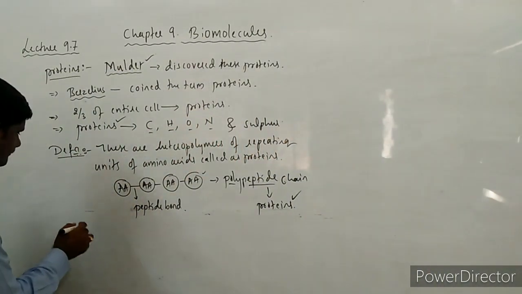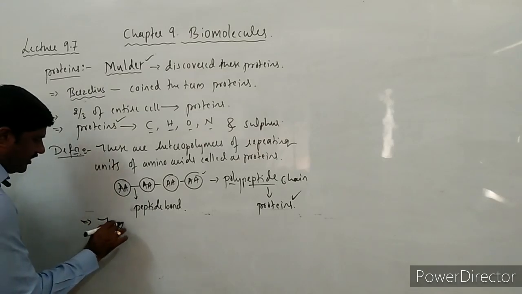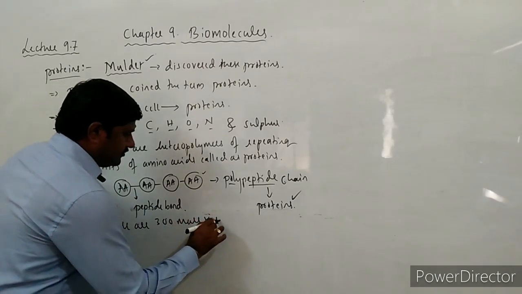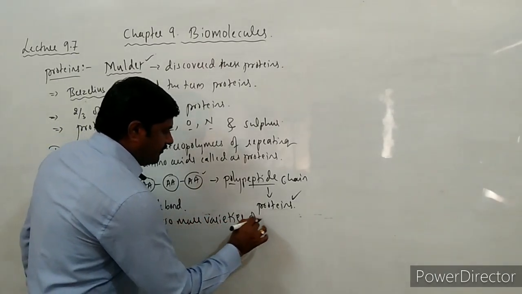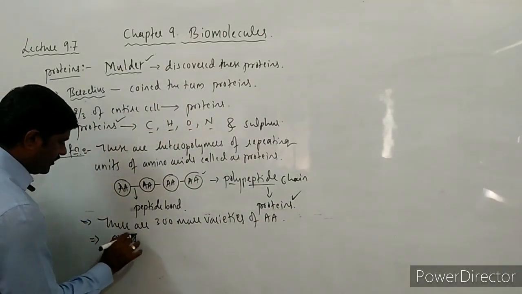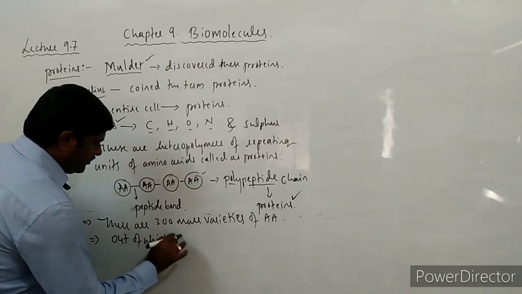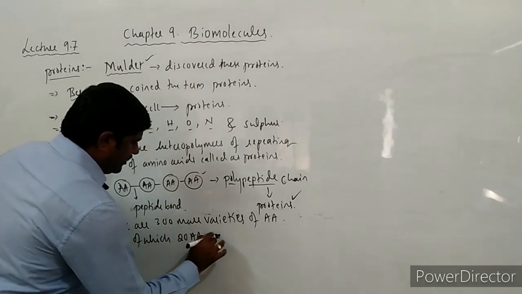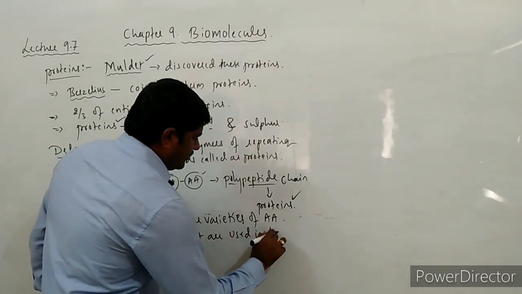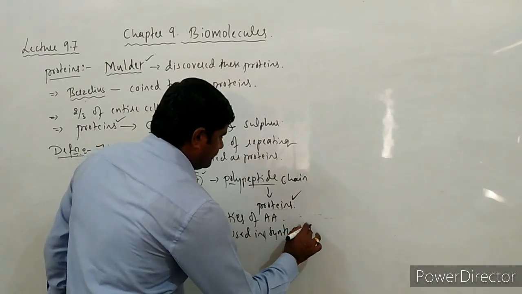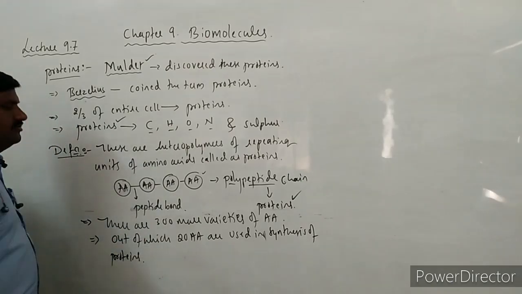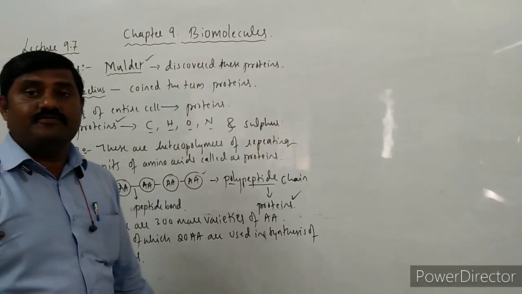So simply write here: there are more than 300 varieties of amino acids, out of which 20 amino acids are used in the synthesis of what? The proteins. So they are used in the synthesis of proteins.